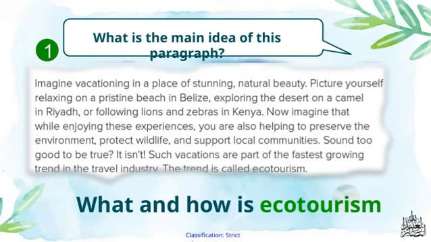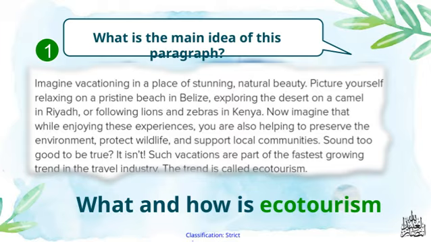So let's dive into what ecotourism actually is and how it works. Essentially, ecotourism is a form of responsible travel that aims to conserve the environment and improve the well-being of local communities. It's about exploring natural areas in a way that minimizes negative impacts, while also fostering awareness and appreciation for the environment. The key points here are sustainability and education.